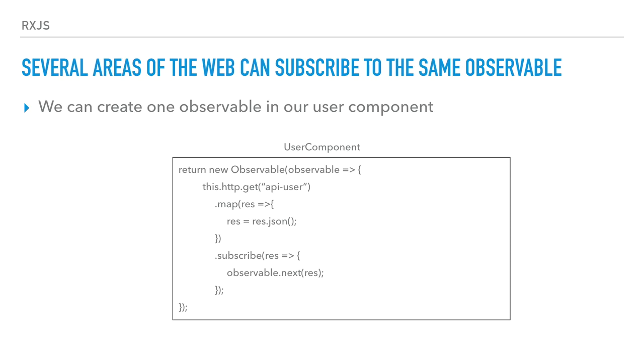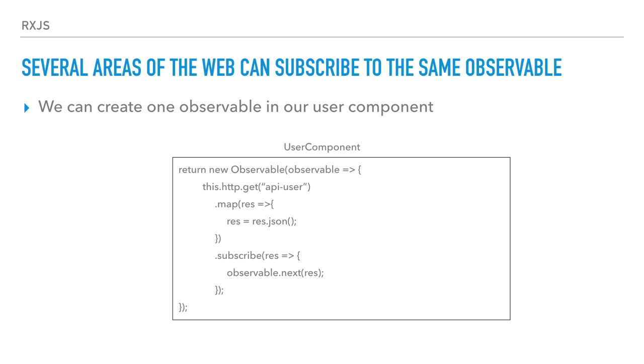We apply a mapping transformation to this stream of data, and then we continue the chain. Then we can subscribe to this stream of data and dispatch it with observable.next. This returns an observable to the outside world of the component. Remember, in reactive programming, everything is a stream, so everybody can subscribe to this stream of data, whatever it is.